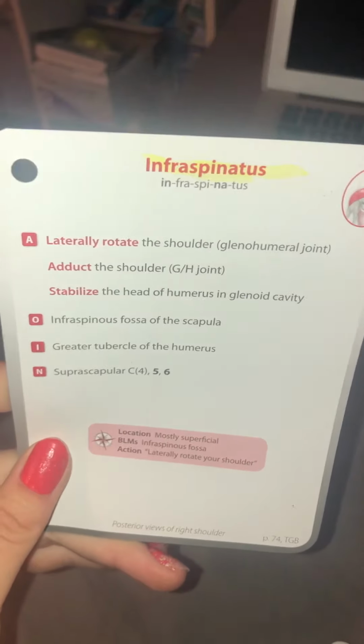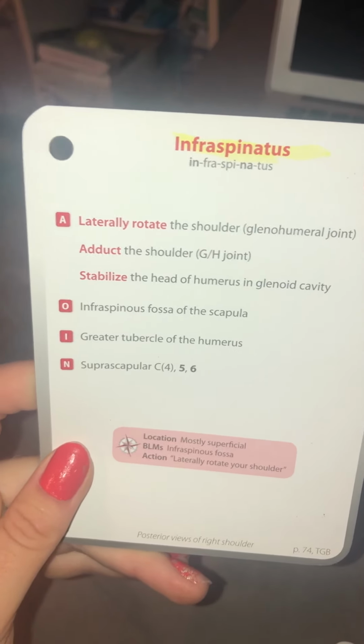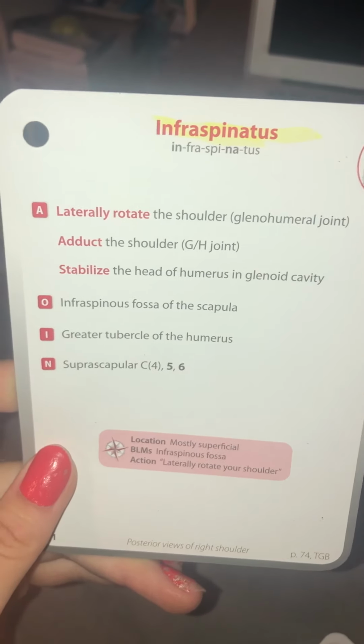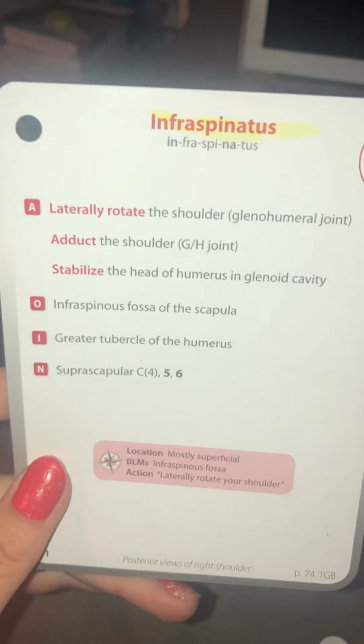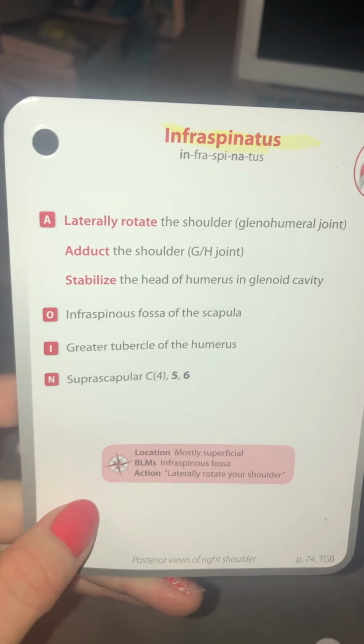Infraspinatus. Laterally rotate the shoulder, adduct the shoulder, stabilize the head of humerus and glenoid cavity. Origin, infraspinous fossa of scapula. Insertion, greater tubercle of humerus. Nerve supply, suprascapular.